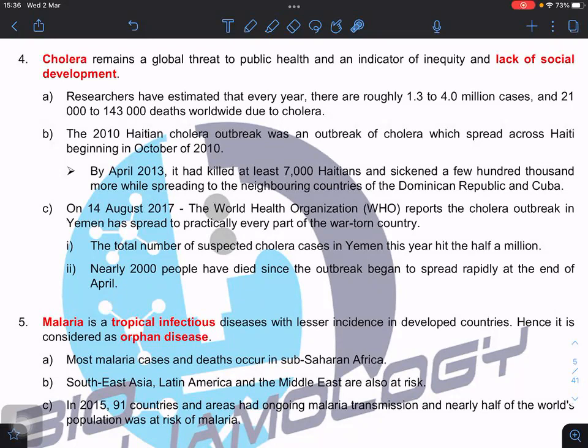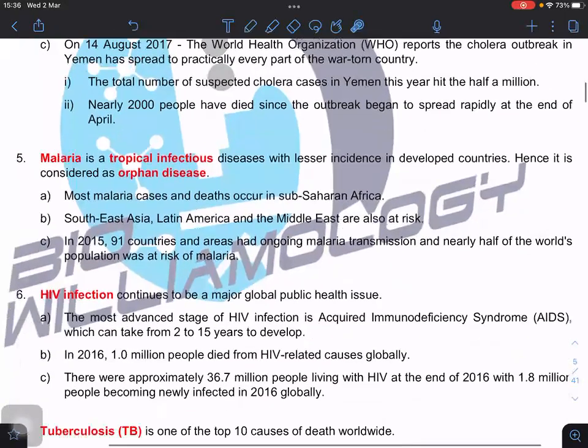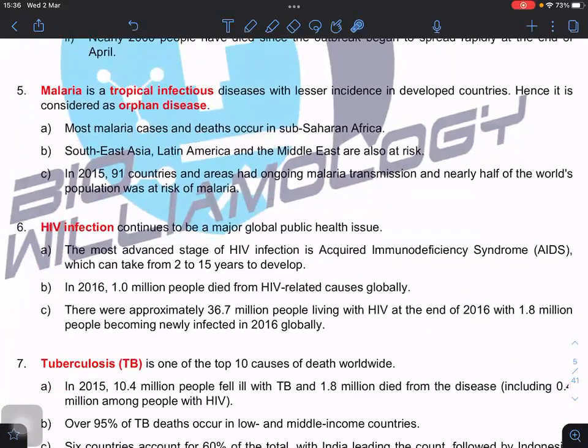So we look at cholera. Malaria, again, is a tropical infectious disease, and most of the time we consider them as orphan diseases. Orphan, that no one cares about. This orphan disease. Now, why does no one care?